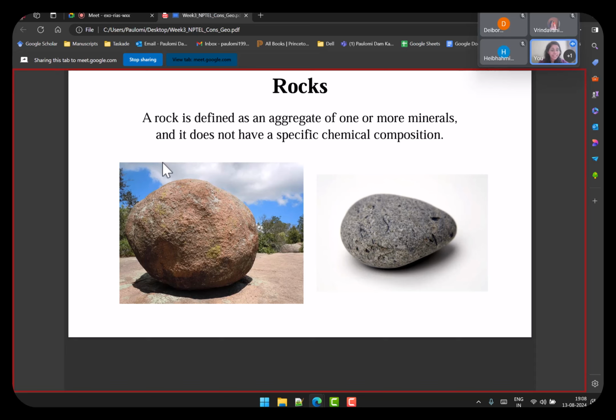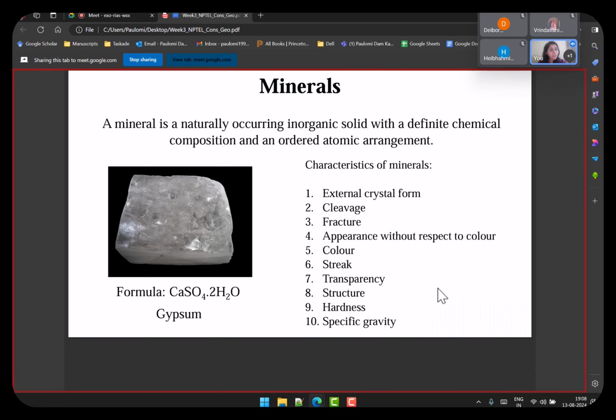For example, in this slide itself you see that there are two sizes of rock. One is very big, one is small. They can be very small, pebble-like as well. They can have different minerals and their composition is not specific. One rock can have a very different composition from a similar-looking different rock, so they don't have a very specified chemical composition. And why am I focusing on specified chemical composition? Because minerals, the components that build up the rock, are on the contrary very specific.